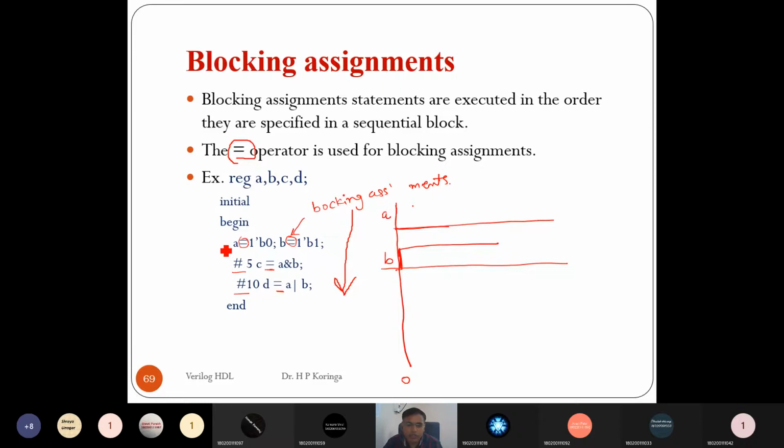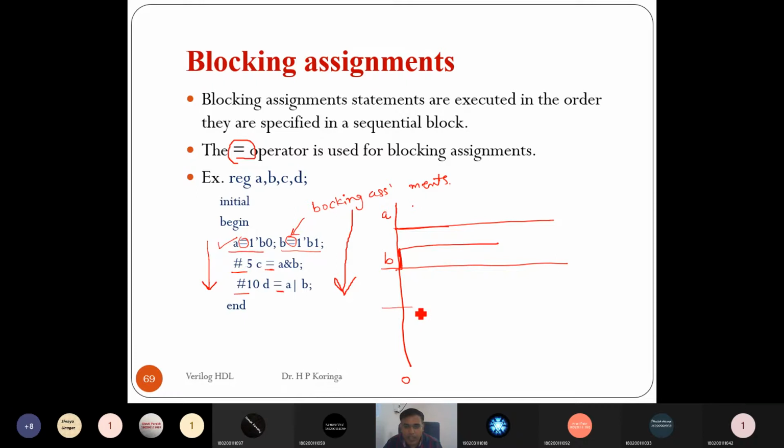Once this statement is executed, the other statement, B is equal to 1, is also executed. Now the third is C. It goes in a sequence because it is a blocking assignment, so it goes from top to down. It first executes A, then executes B, and then it goes to execute the third statement.